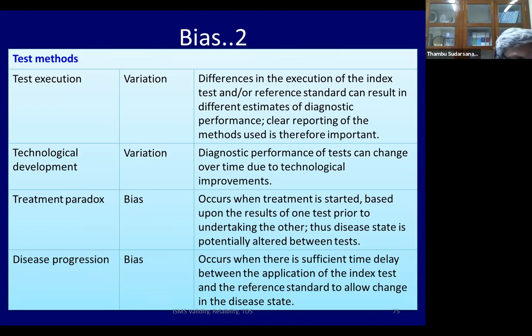Very similarly, let us say the index test is done today and the gold standard is done 1 week later. No treatment is given, but the patient starts getting better by himself, or the patient gets worse by himself, and then the gold standard is done a week later, then some problem will occur. This is called disease progression bias. It's another kind of bias.